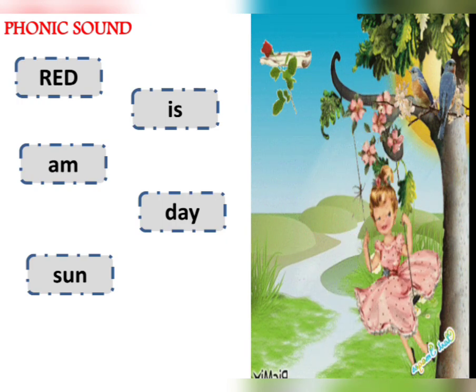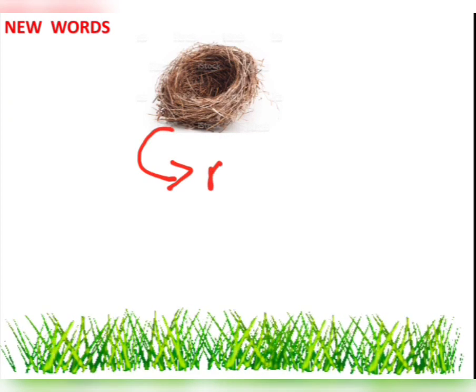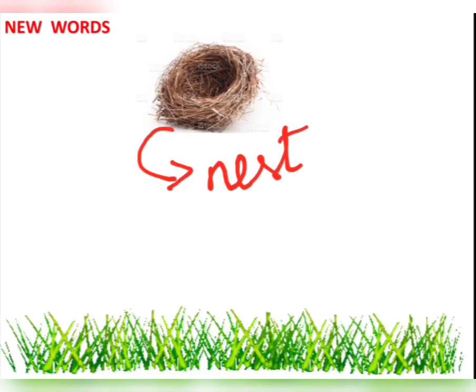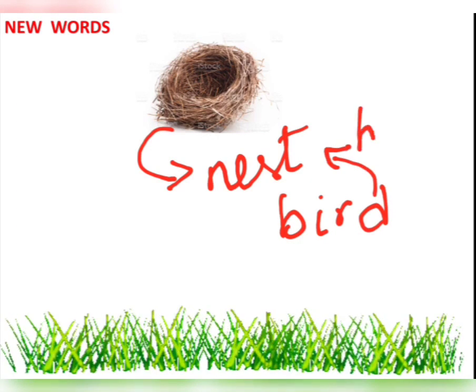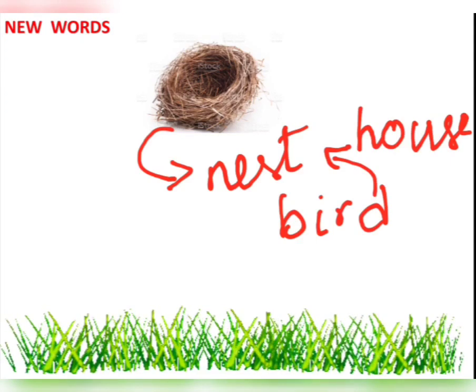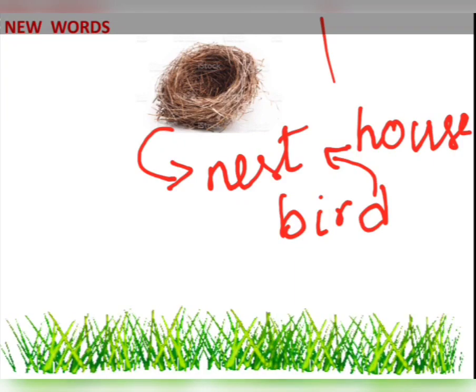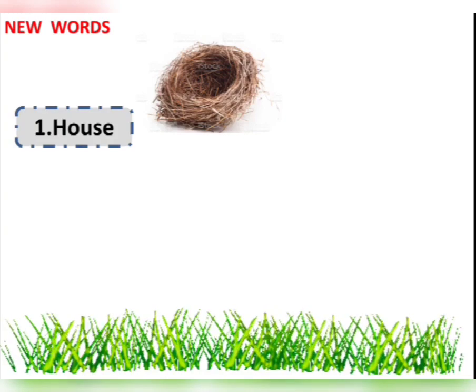Hope it helps you. We can see a picture here. What is this picture? Yes, this is a nest. Who lives in a nest? Yes, a bird lives in a nest. So, nest is the house of a bird, isn't it? Now, let us see what we have here on the slide. Okay? So, we see that the first new word is house, and we have a picture of a nest.